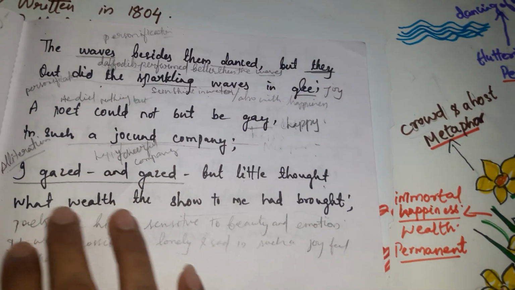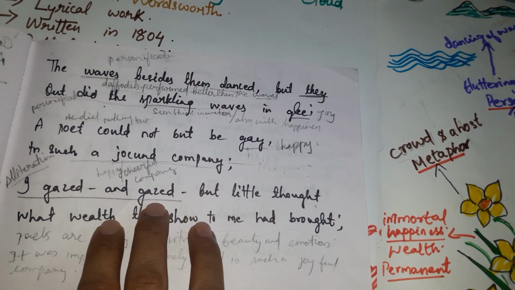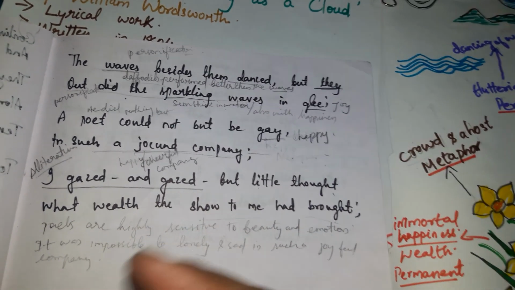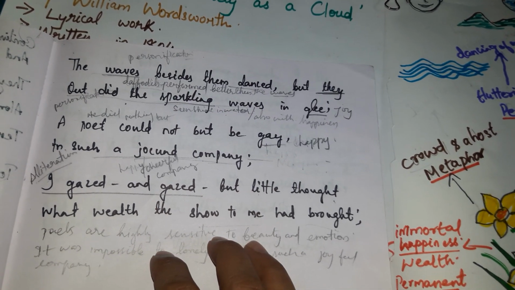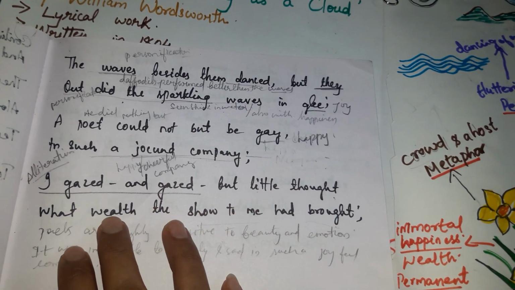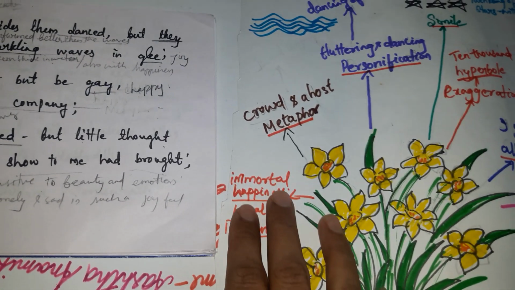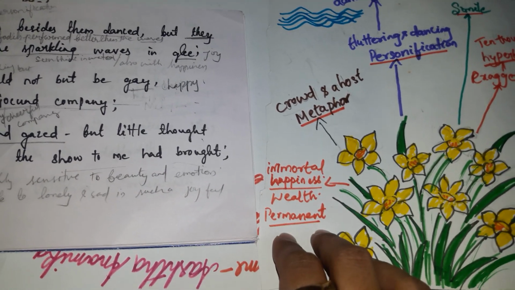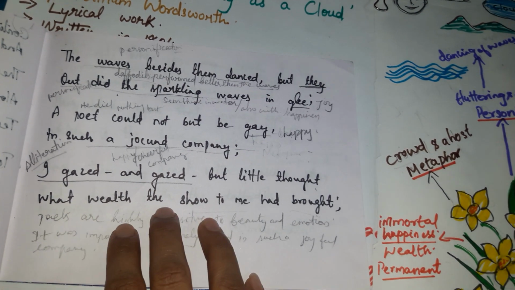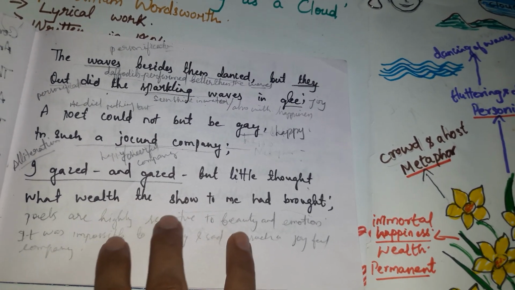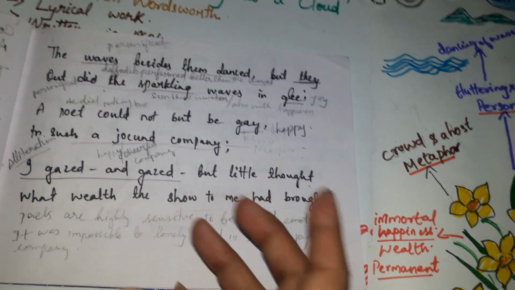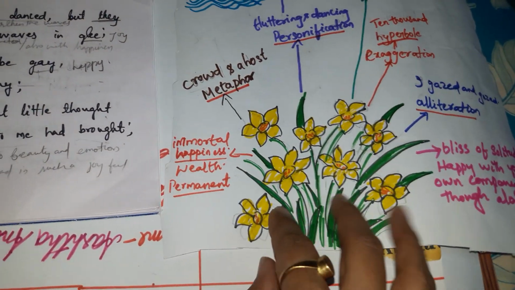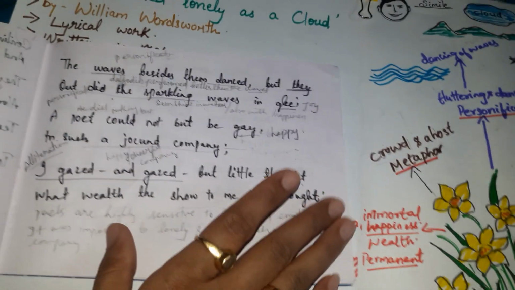So here the poet also uses the same. He had repeated the words, I gazed and gazed, but little thought. The poet couldn't think that after reaching his home, what wealth he is going to get. You know, here the wealth is the immortal happiness. Immortal means which can never die. It is something permanent till death. So the poet has found an immortal happiness with which show? What was the show? The show was the beautiful daffodils, the beautiful dance, the performance of the daffodils.